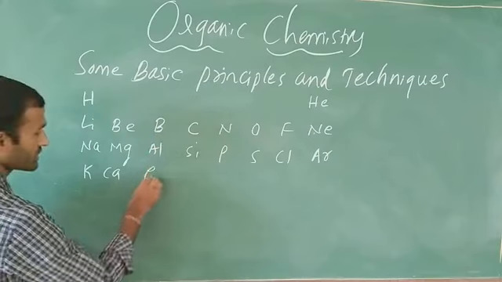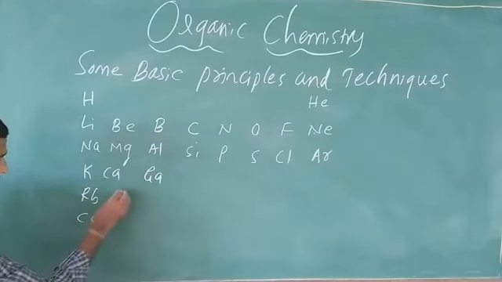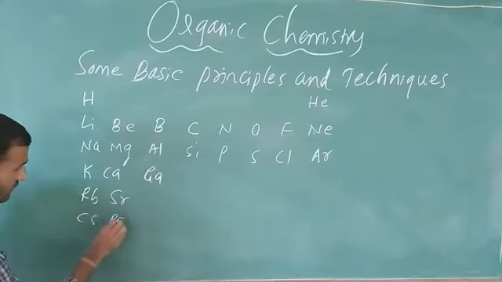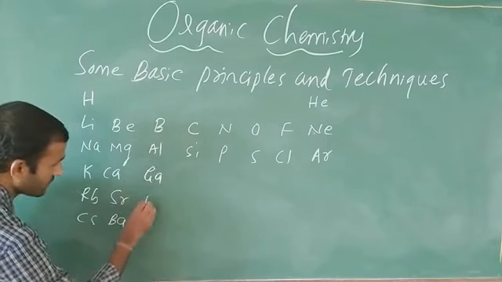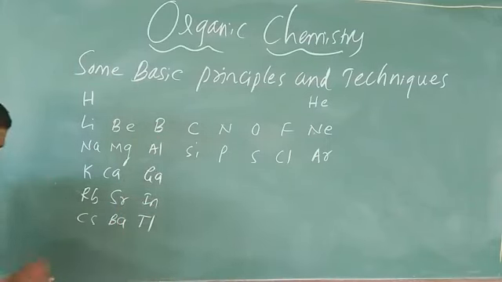Under boron, aluminium comes gallium. After that rubidium, cesium, strontium, barium. Under boron, aluminium, gallium comes indium, then thallium. Next two elements are francium and radium. Do not worry about these two.